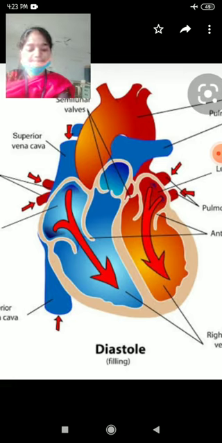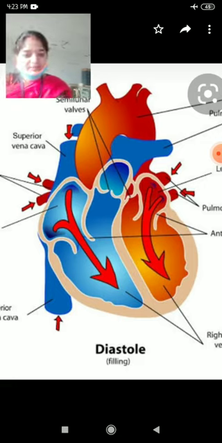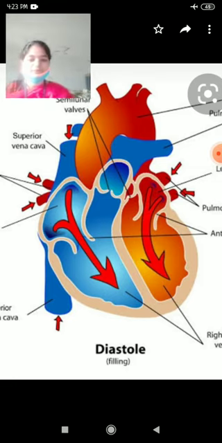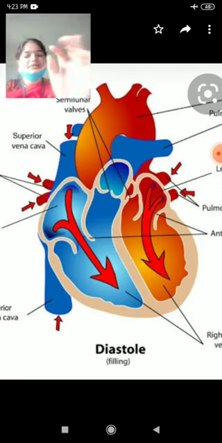When the blood moves to the ventricles, the auricles become relaxed. So the tricuspid and bicuspid valves shut down to prevent the backward flow of blood to the auricles.